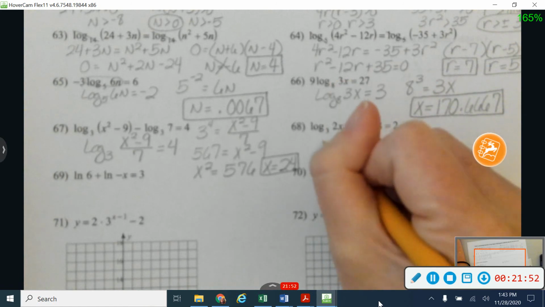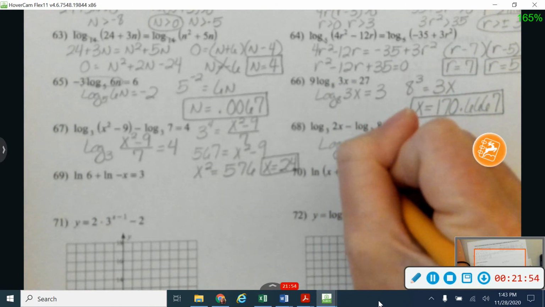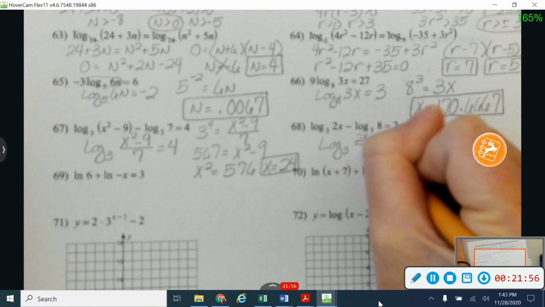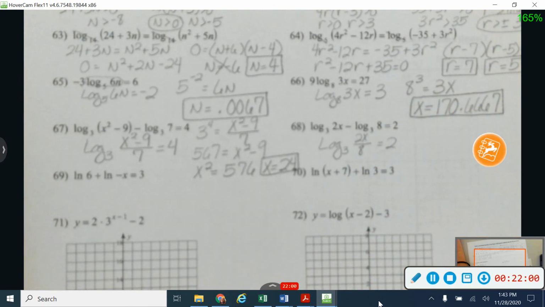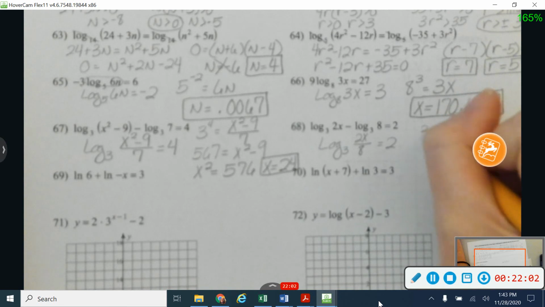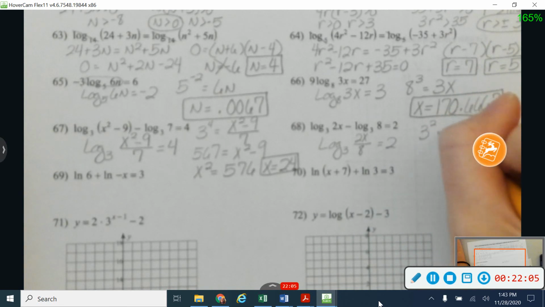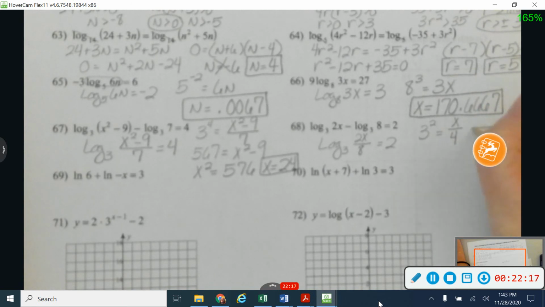Okay, same thing on 68. I'm going to condense by dividing, so that'll start off as 2x divided by 8. And I'm going to change into exponential. So I have a base of 3, an exponent of 2, and I'm going to go ahead and change this into being x over 4. All right, so 3 squared gives me 9, times 4 gives me 36, so I get that x is equal to 36.